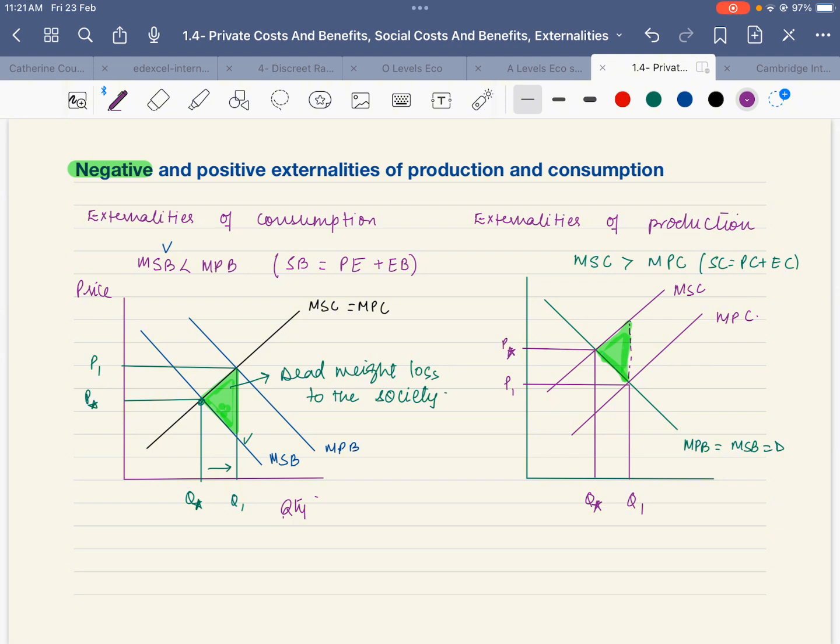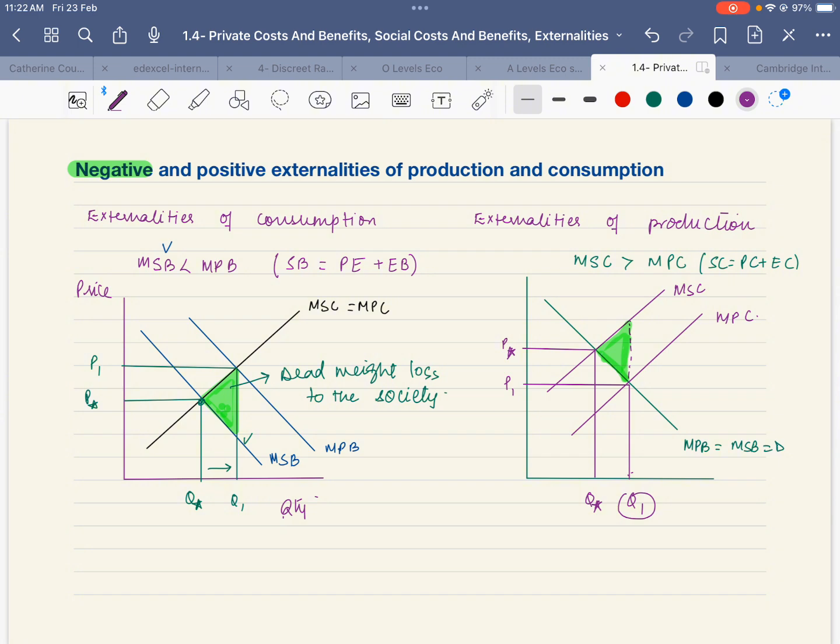When you are to give an analysis of negative externality of production, you can say that there is overproduction because the quantity Q1 that has been produced is not socially optimal, and there is no allocative efficiency. There is overproduction.